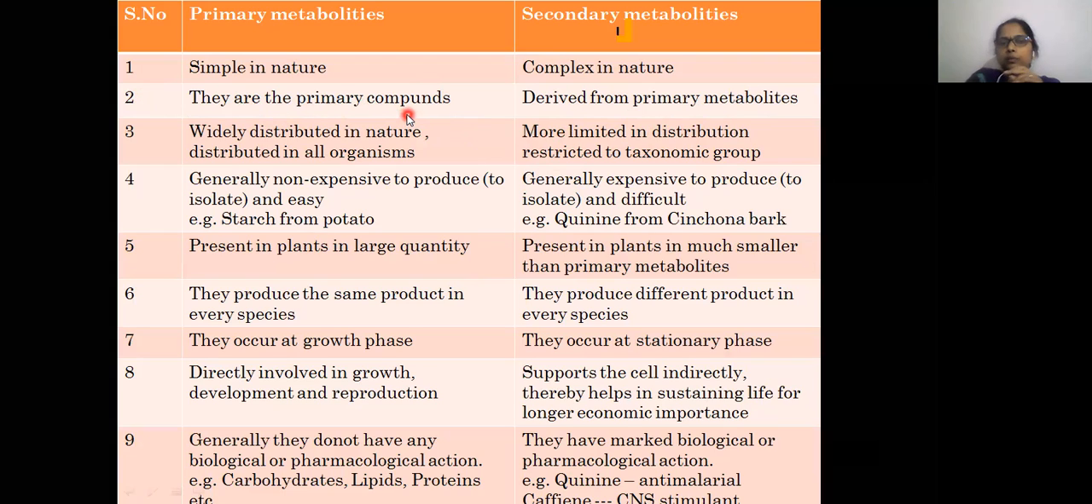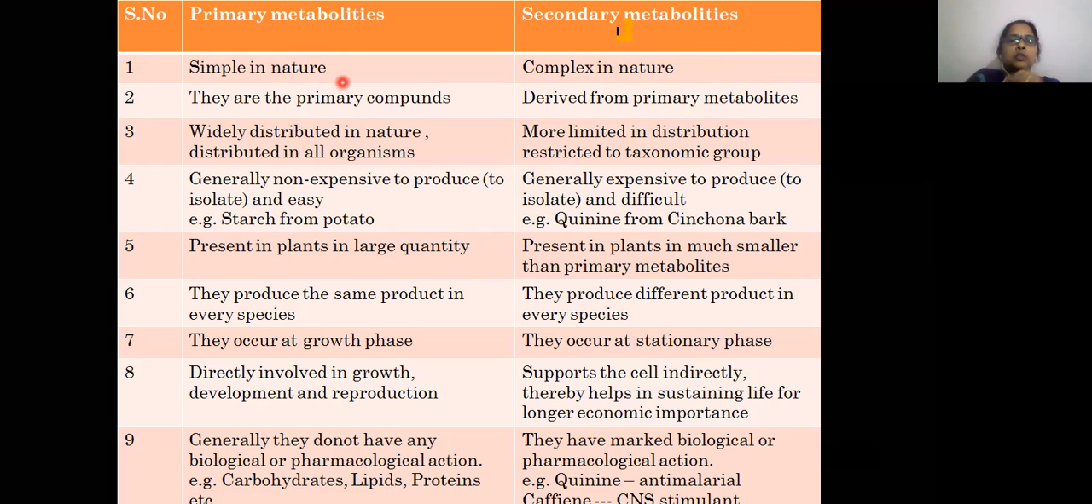Okay, primary metabolites are the primary compounds or first compounds or initial compounds which are synthesized within the living organisms, whereas the secondary metabolites are the compounds which are derived from the primary metabolites. Okay, so coming to the second difference, the primary metabolites are simple in nature, whereas the secondary metabolites are complex in nature. Primary metabolites are simple in nature, and secondary metabolites are complex in nature.